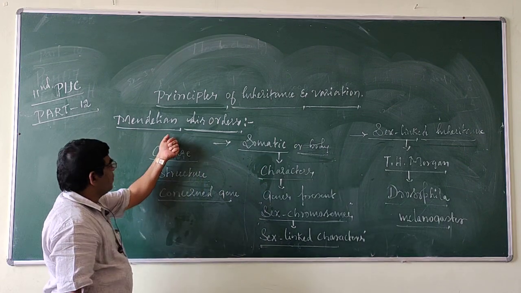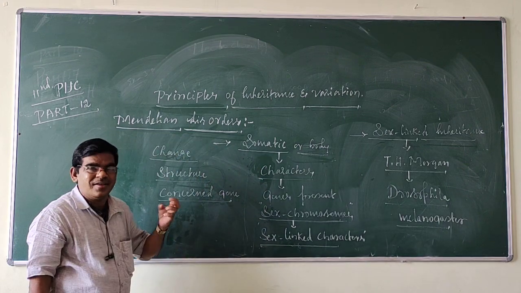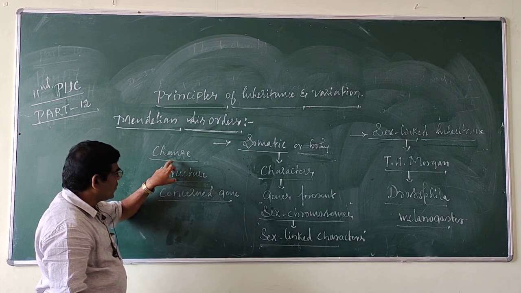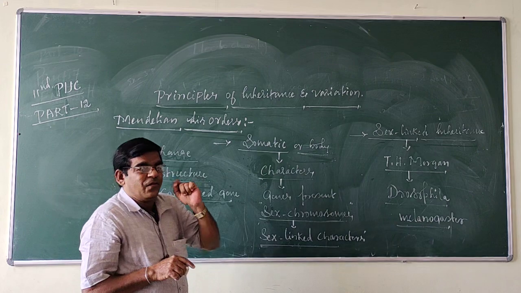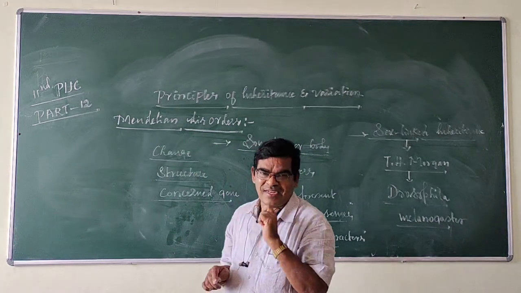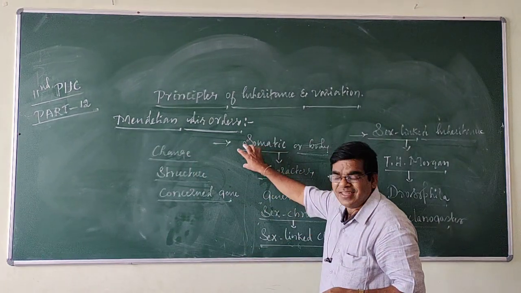So, Mendelian disorders: the disorders are caused due to a change in the structure of the concerned gene. When the structure of the gene is changed, it leads to a disorder.